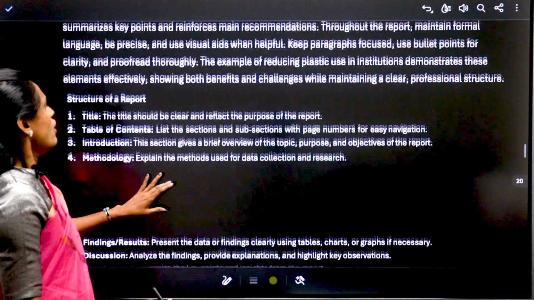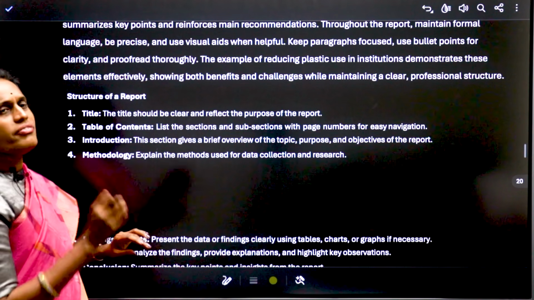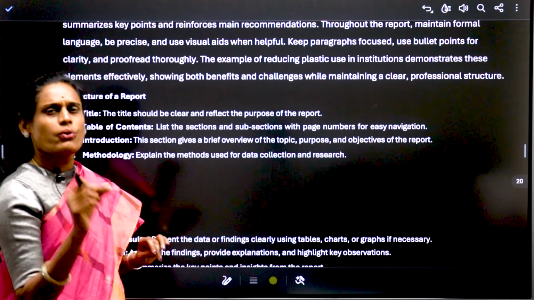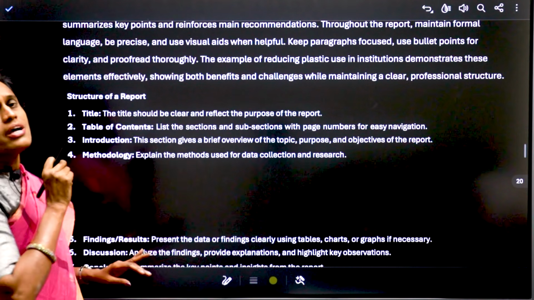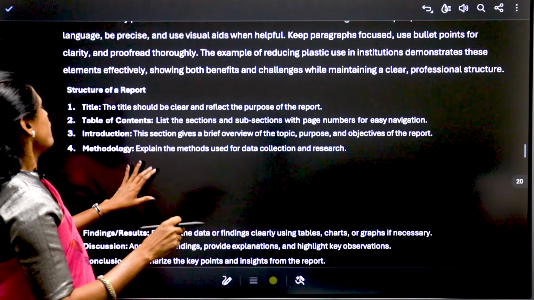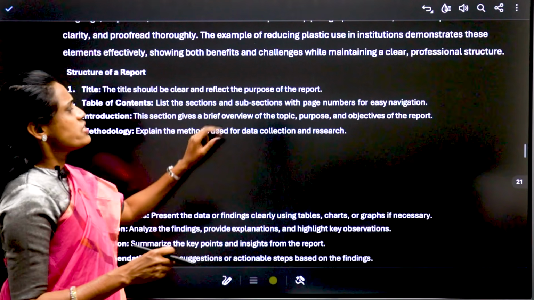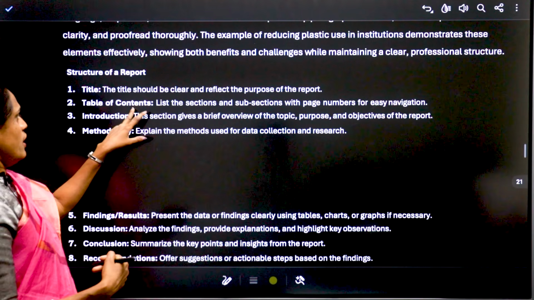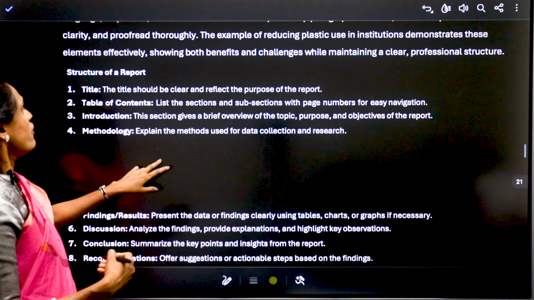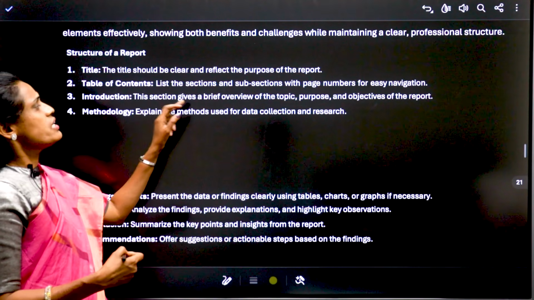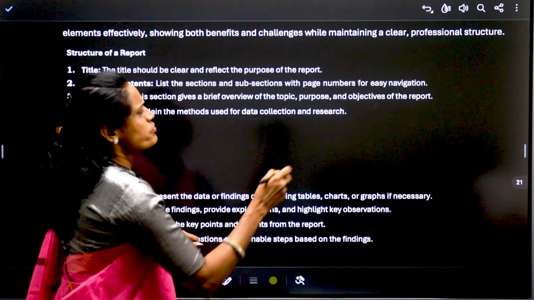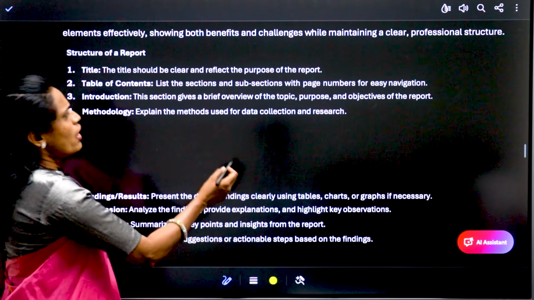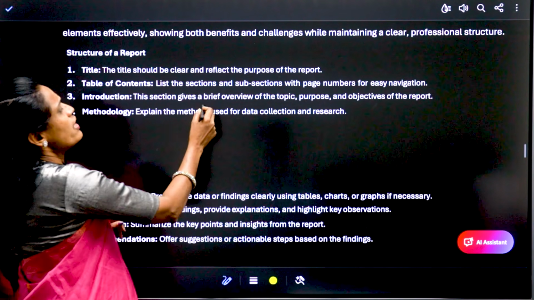So first of all, the structure of a report should be with a title. What is that report? It is an annual report, a finance report, medical report, education report, whatever the report is, you should title it, you should name it. Then table of contents, list the sections, subsections, page numbers. First, index page. Table of contents means index page. Then introduction. This section gives a brief overview of the topic, purpose and objective. So whatever the topic you have taken, you have to give the brief overview of it.